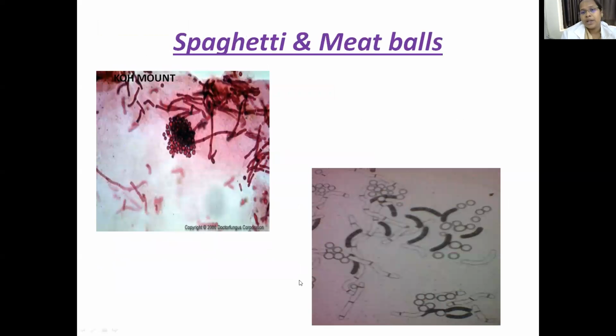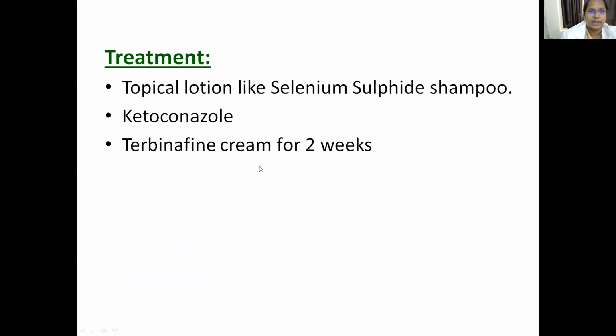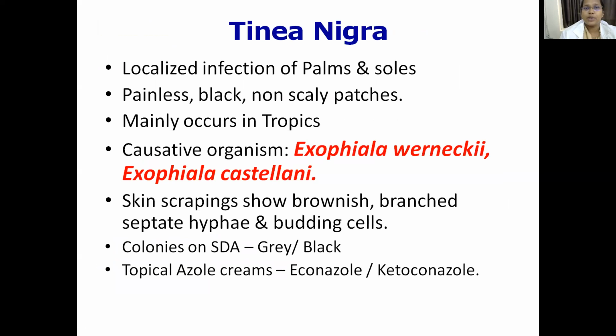Finally, this is the spaghetti meatball appearance, that is septate hyphae along with budding yeast cells. For treatment, topical lotion with selenium sulfide shampoo is used, and ketoconazole and terbinafine cream can be used for around 2 weeks. So that is the treatment of pityriasis versicolor.